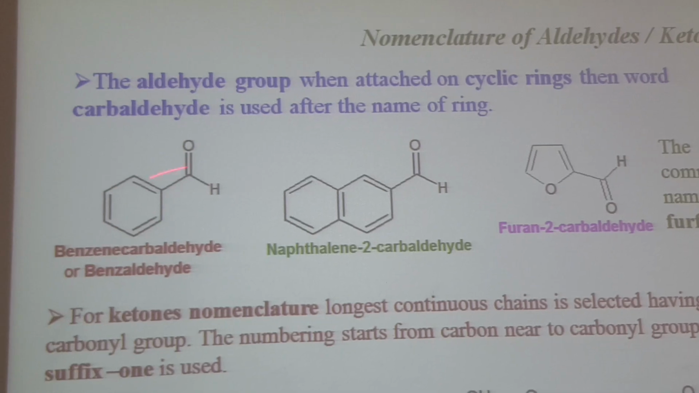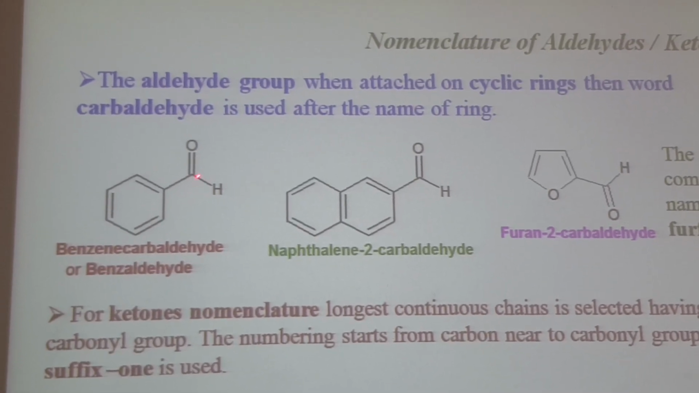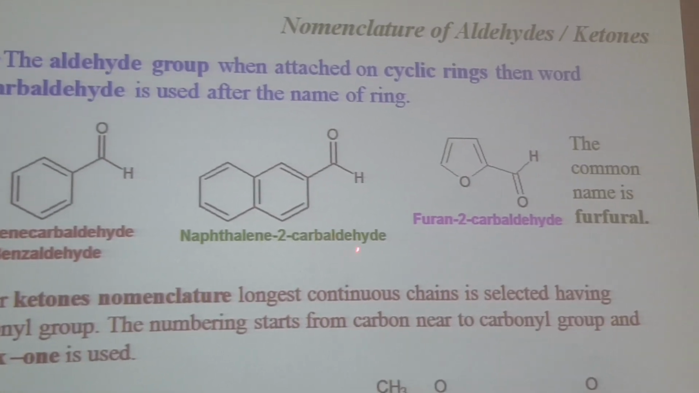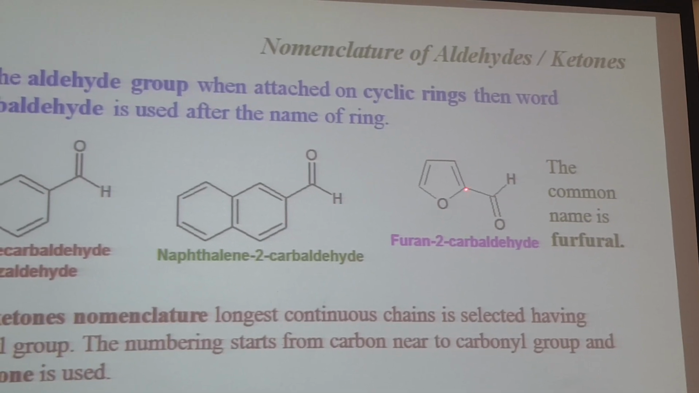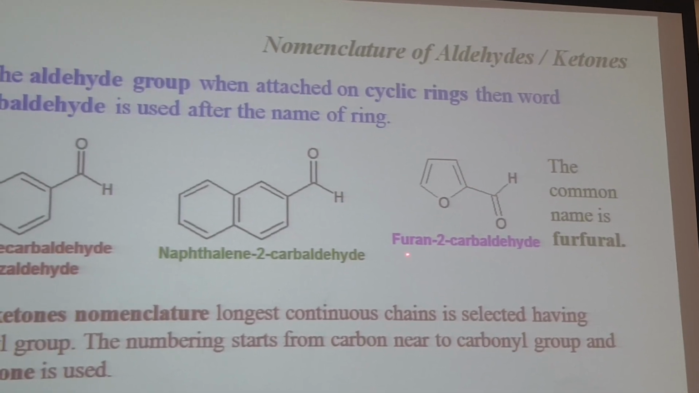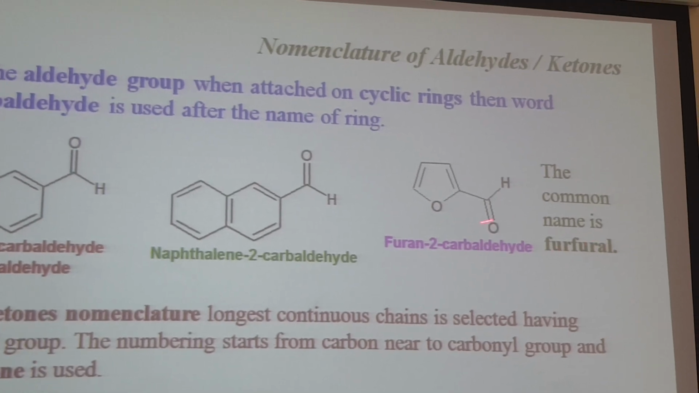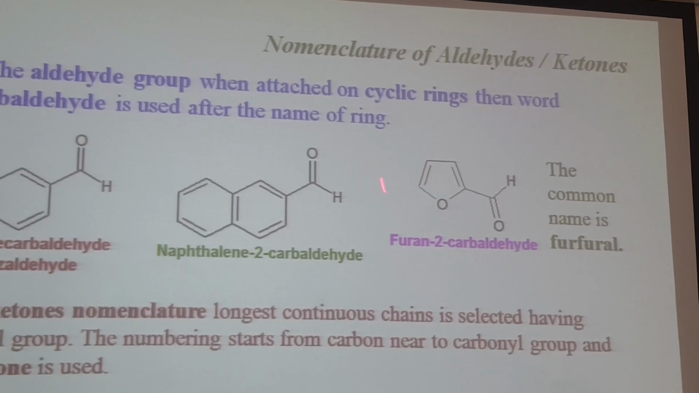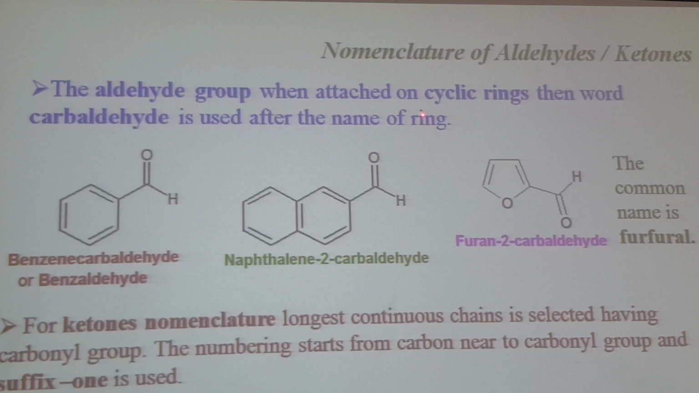So these are some more examples of aldehydes. It will be benzenecarbaldehyde or benzaldehyde. It is naphthalene-2-carbaldehyde. This is furan, and at position 2 we have the aldehyde group. It will be furan-2-carbaldehyde. The common name for this compound is furfural. So when we have cyclic rings, the word carbaldehyde is used after the name of the ring.